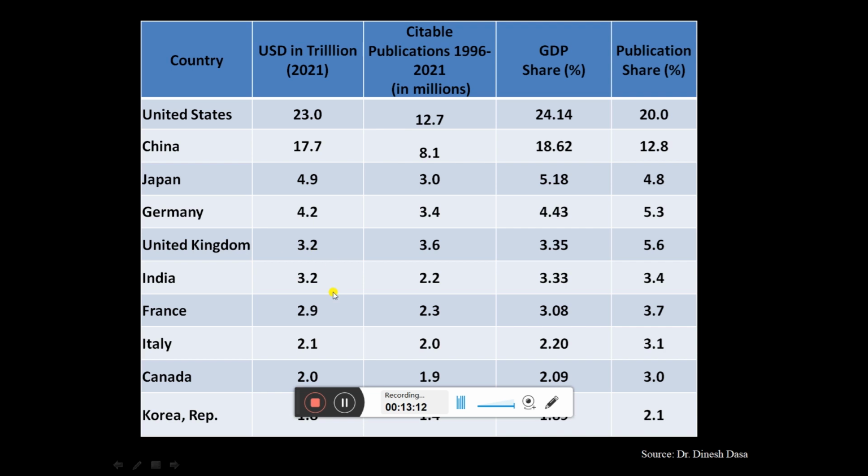Right now we have a 3.2 trillion US dollar economy. We are very close to the United Kingdom, but if we look at research, we are slightly behind the UK, but we are in the race. We have to do this so that in the next 20-30 years we reach the third position in the world. Then our competitors will be China and the USA.